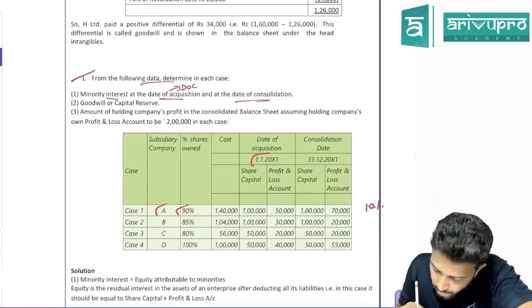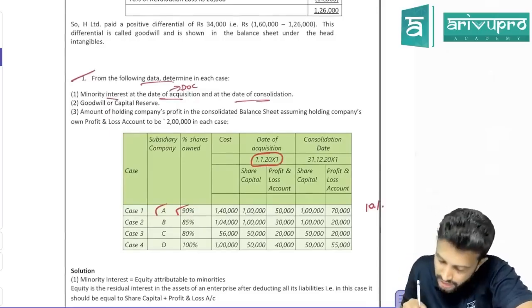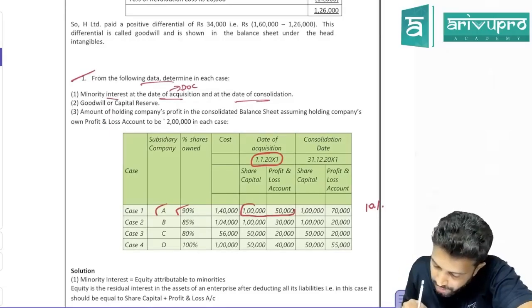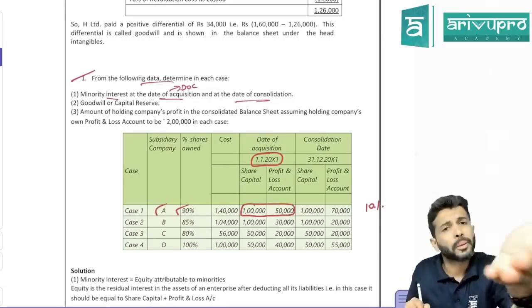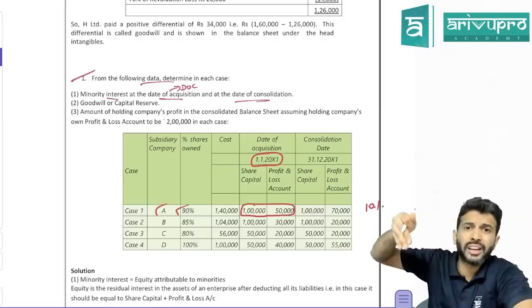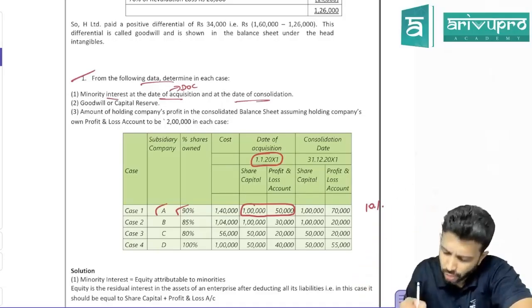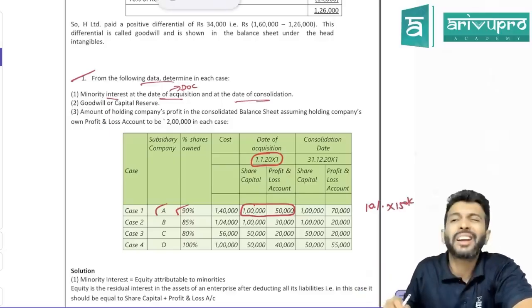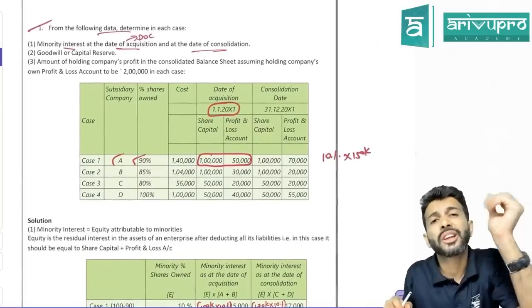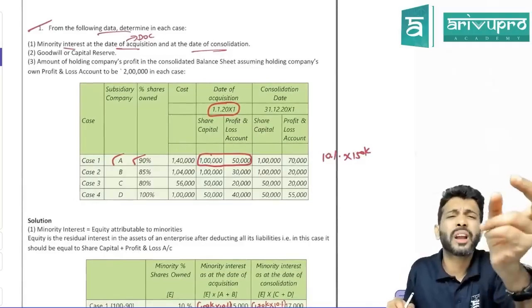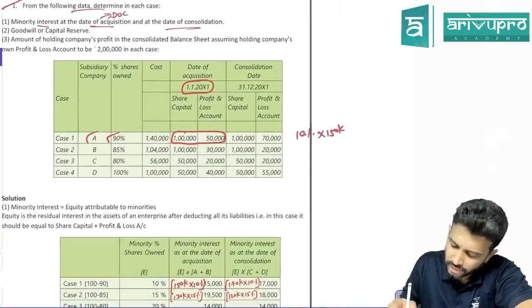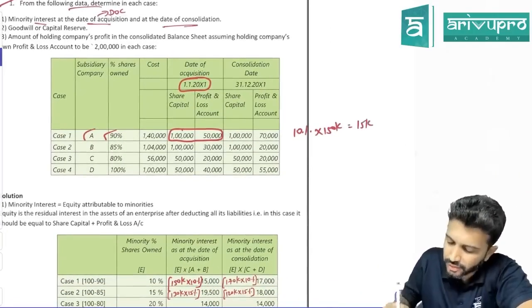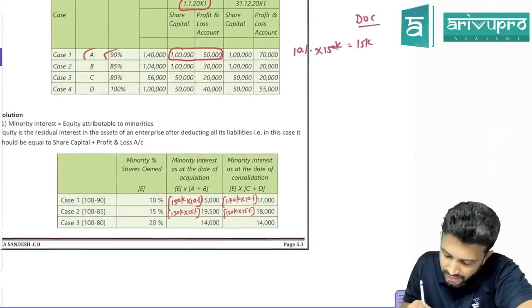What is the date of acquisition? 1st January. On 1st January, how much was share capital? 1 lakh. How much was P&L? 50,000. Now, should we find net assets using the asset-liability approach here, or shareholders' funds? Shareholders' funds. What are the shareholders' funds on 1st January? 1 lakh 50,000. That is nothing but net assets. So total net assets of the subsidiary company is 150. Minority interest will ask for their share. What is their share? 10%. So minority's share is 15,000. On the date of control, minority's balance is 15,000.